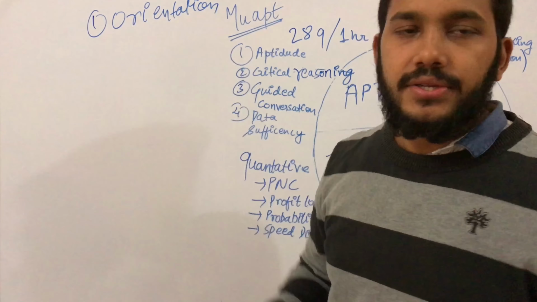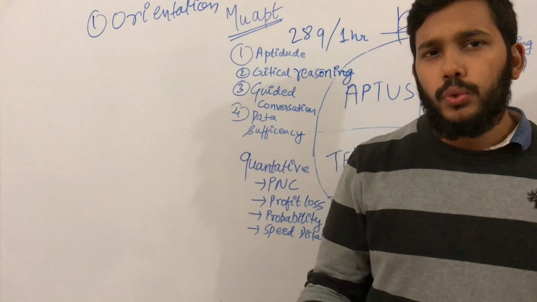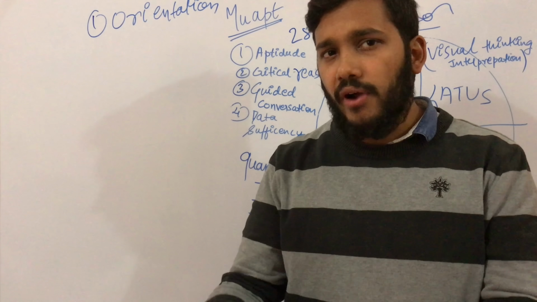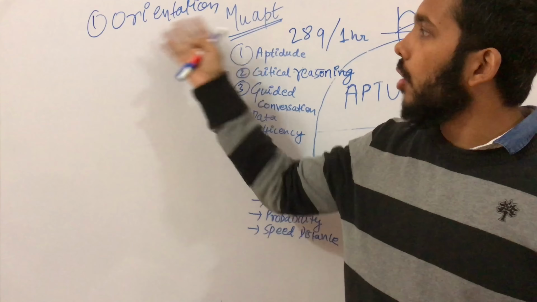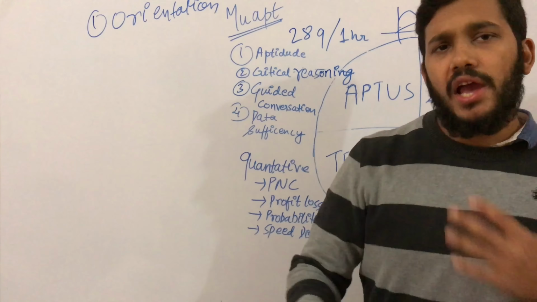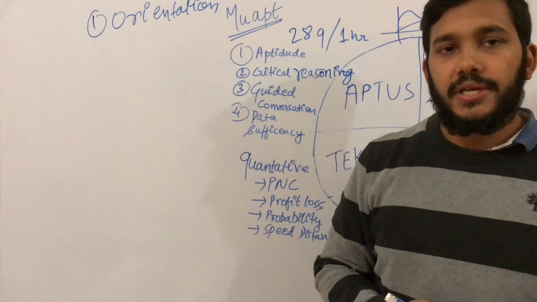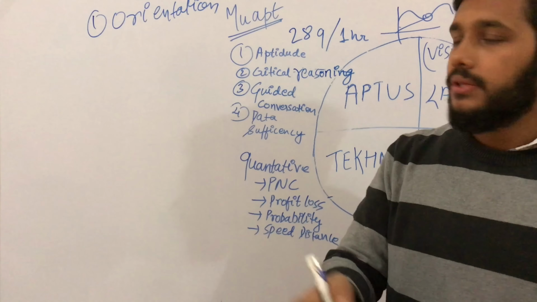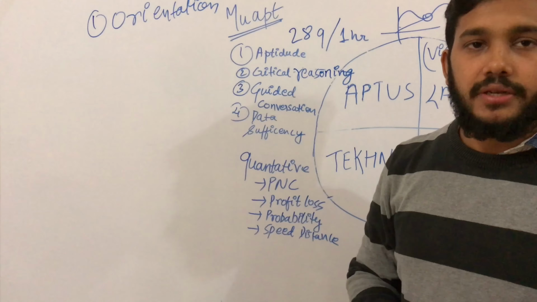In the orientation session they will talk about what the company does, what post they are giving you, what salary they are providing, and what your job will be. If you have any queries you can ask in the orientation session. In my upcoming video I will tell you what points you have to think about while attending the orientation session.